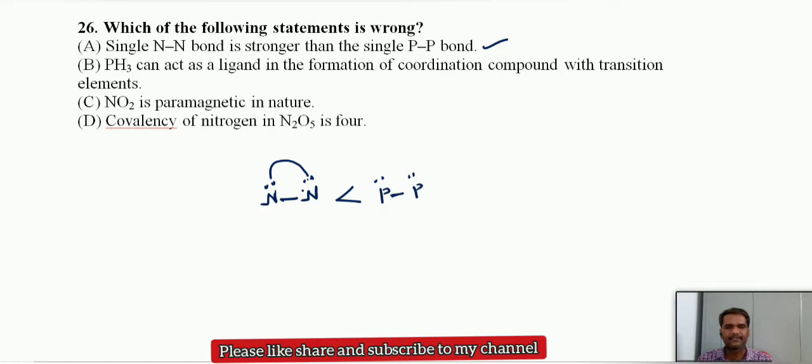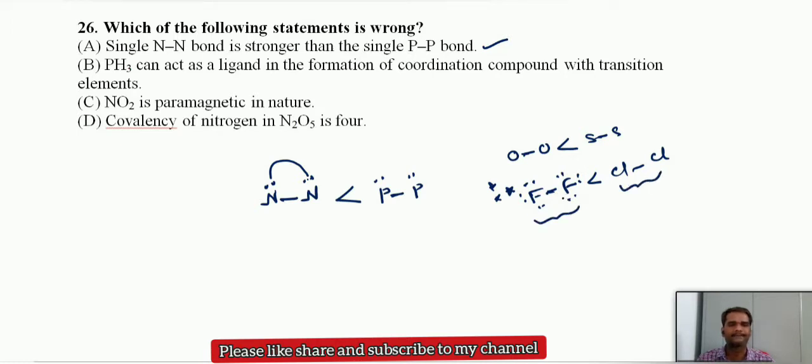Generally, for second period elements, the single bond is weaker than for the third period. You can observe similarly with oxygen and sulfur also. Here the sulfur bond is stronger than the oxygen bond. Similarly, the fluorine bond is weaker compared to the chlorine bond, and this is also very, very important. In fluorine, we have 3 lone pairs and a smaller size, so we observe more inter-electron repulsions in fluorine than chlorine. The same reason here: oxygen has 2 lone pairs, and here also 2 lone pairs.